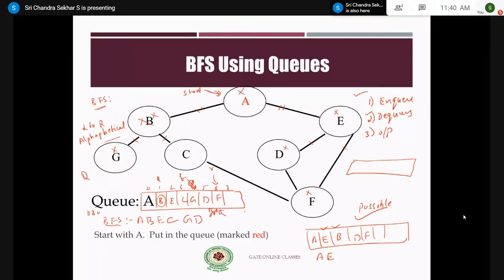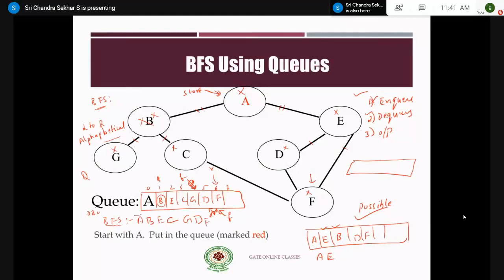Again, the front is equal to F. The adjacent vertices to F are C, D and E, which are already visited. Therefore, nothing to enqueue. You go for the second and third step, that is dequeue and output.